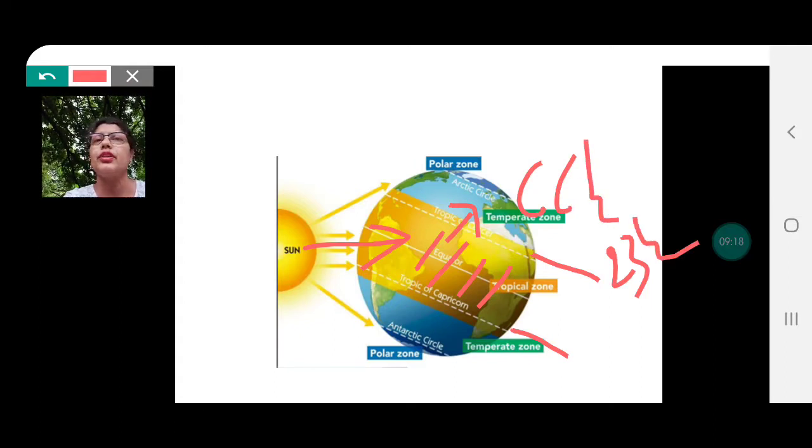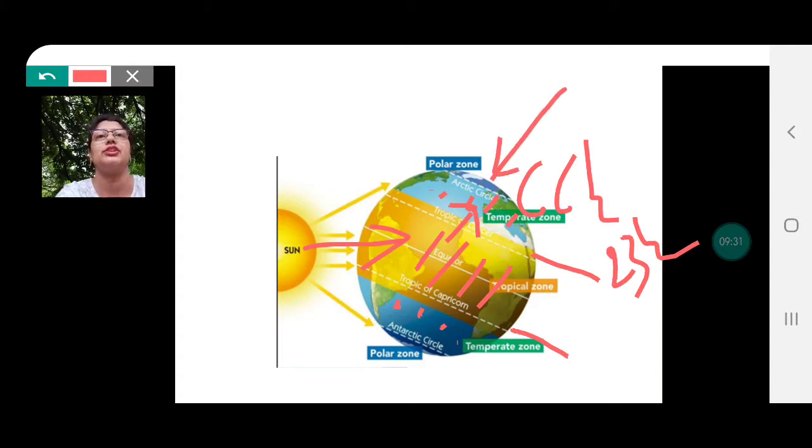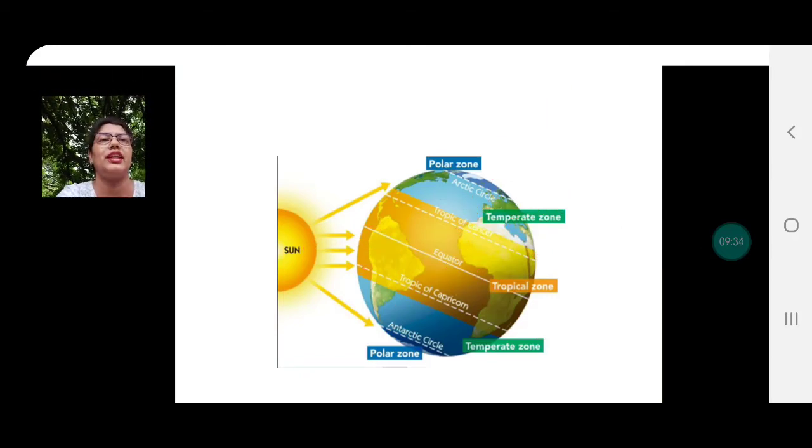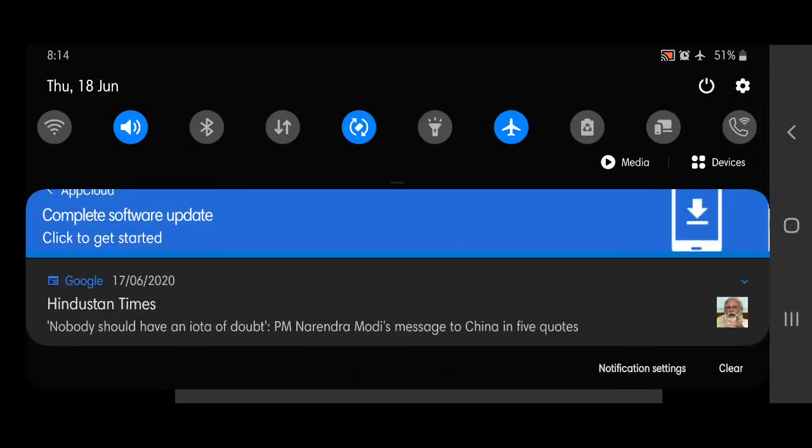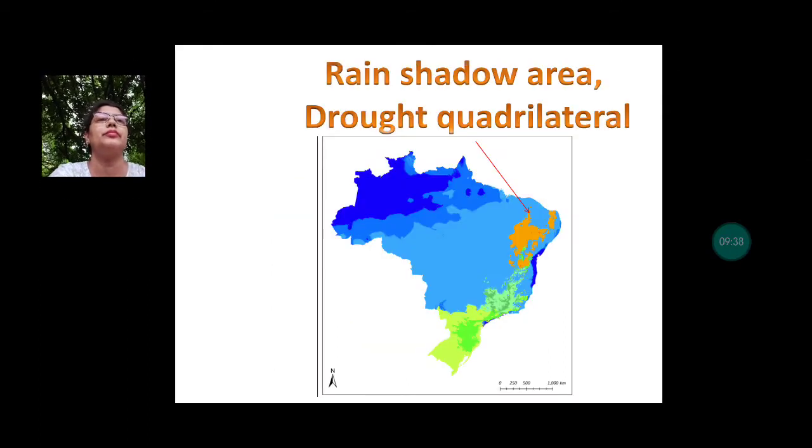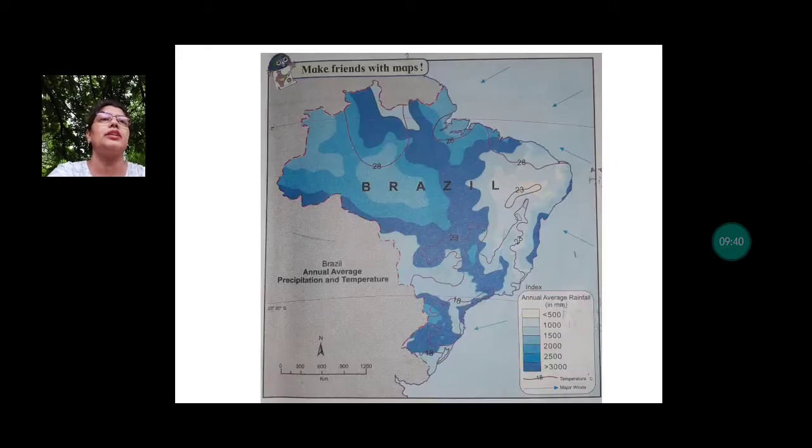North as well as south. So that becomes the temperate zone. This is our temperate zone in both the hemispheres. And beyond 66.5 to 90 degrees in north and south, we have the frigid zone. You'll need this information very soon. Okay, so we come back to our map and to our questions.